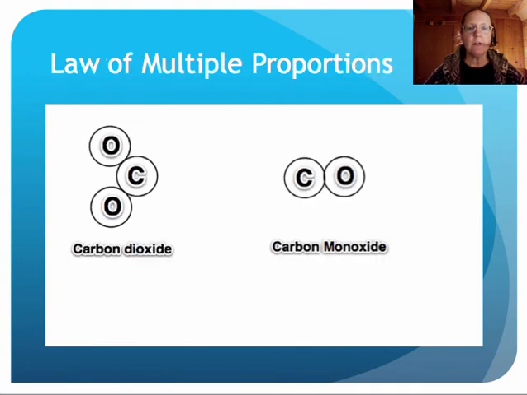Dalton's studies and his theory led him to state another law, the law of multiple proportions. Some elements may combine in different ways to produce different compounds. For example, carbon can combine with oxygen in a mass ratio of 3:4 to form a toxic gas, or in a mass ratio of 3:8 to form a gas that we breathe out, or that results from the burning of wood or coal. So, while Dalton never saw an atom, he knew they existed, since that was the best explanation for the data.